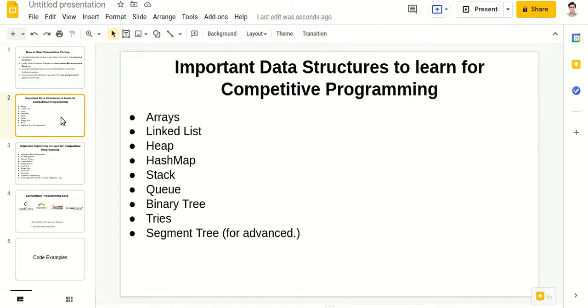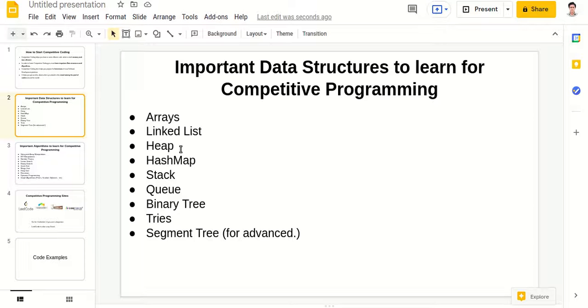Okay, now let's see what are the various data structures which you need to learn in order to master competitive programming. The most commonly used data structures are arrays, linked list, heap. Arrays are like a list of numbers or whatever values it can be. Any data type it can be. It can be a string, it can be another array. So a list of numbers is known as an array. Linked list I have explained in my videos, you can check it out.